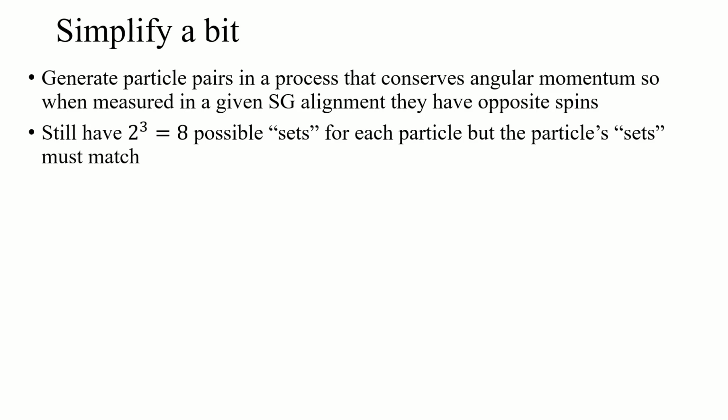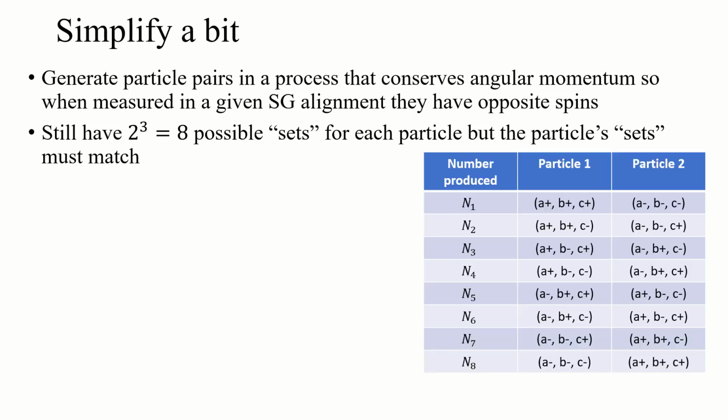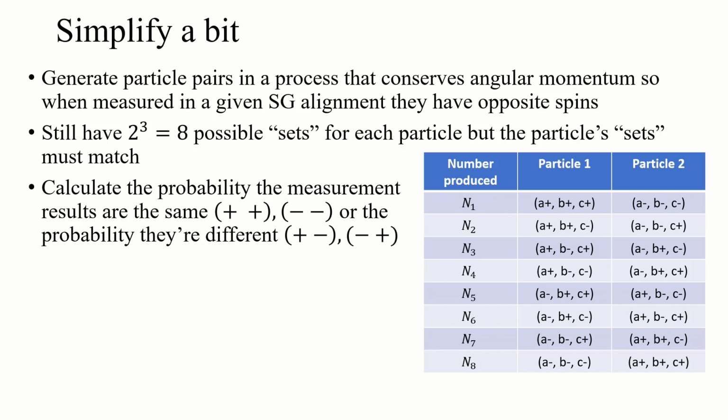So that means we still have 2 to the 3 possible sets for a given particle, but having the one set determines what the other set would be. So these are the possible sets that each particle could have. Particle 1 all up means particle 2 would be all down, and permutations of the different options there. There are 8 different possible ways of generating particles in this experiment. So we can now calculate what the probability of those different results are, and we can do that to see what sort of correlations we can get.